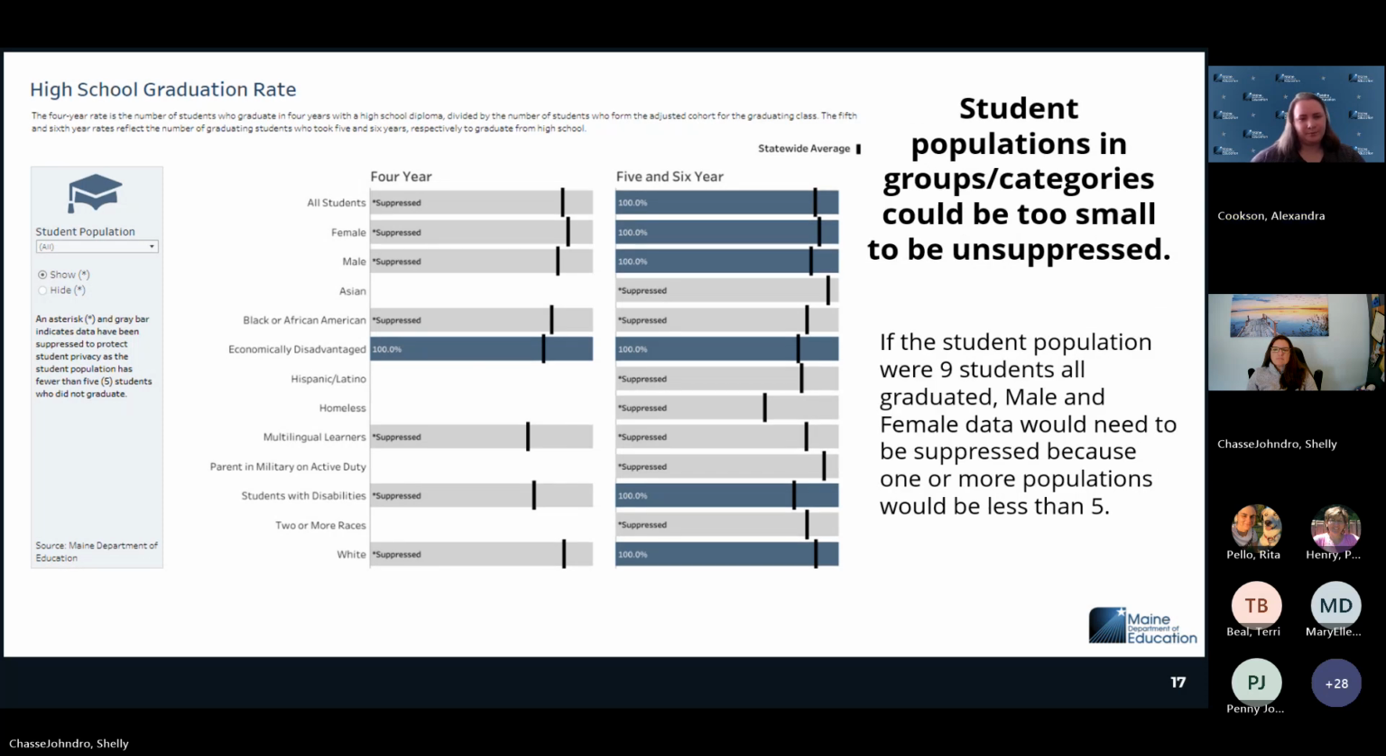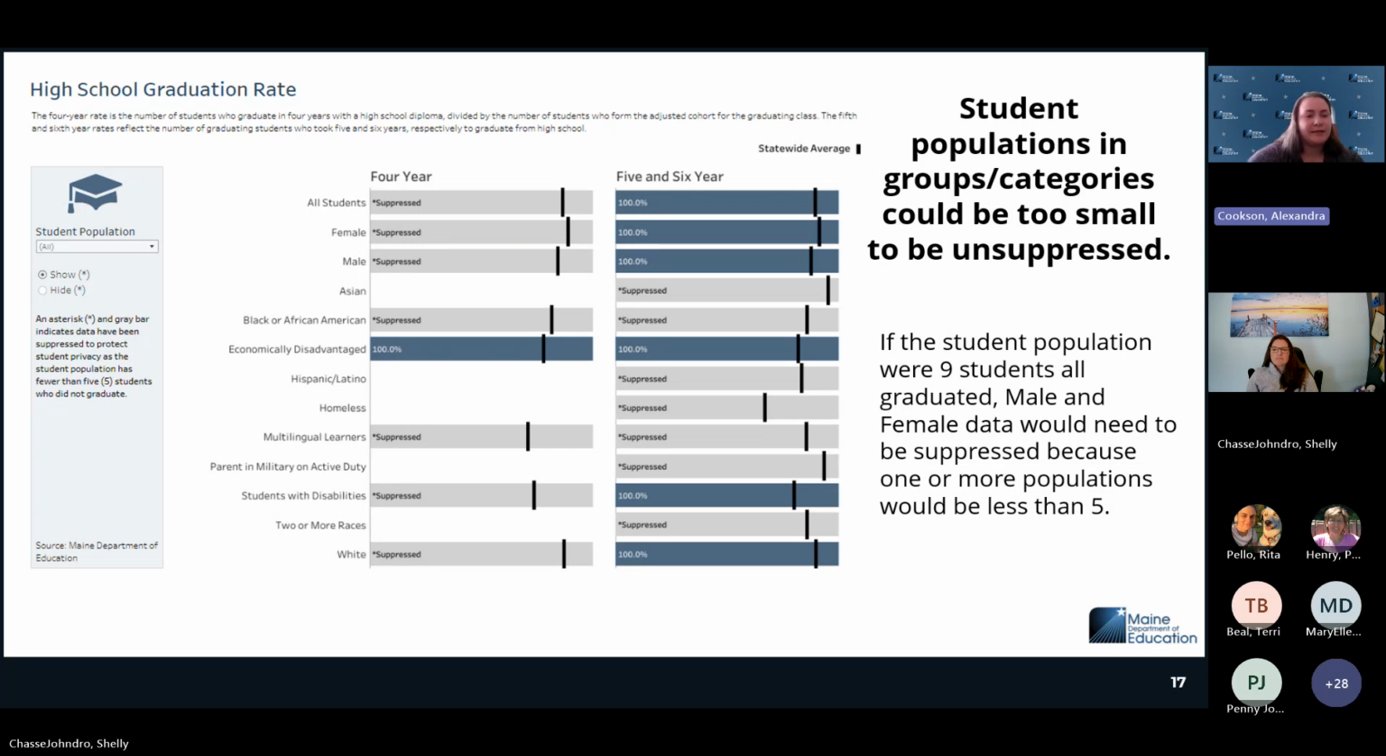Next slide. So this is for all student groups in all categories as well. It's not just your overall students. This also bleeds into these student groups, particularly those listed to the left of this data set. So if any of those student groups are less than 5, we have to suppress it.